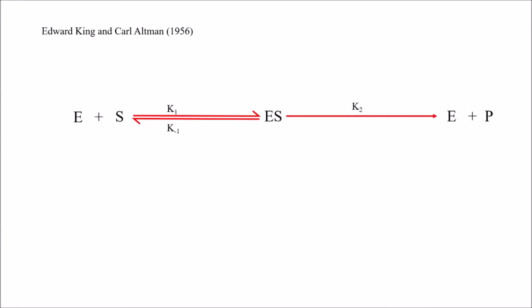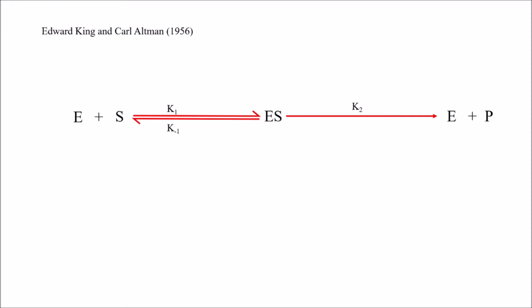This was proposed by Edward King and Carl Altman in 1956. That's why it is also known as the King-Altman procedure. So let's see what exactly it is. This was the equation put forward, or using this equation the enzyme kinetics was proposed by Michaelis-Menten and also by the Briggs-Haldane equation. But it is possible that one more step or one more intermediate will be there.